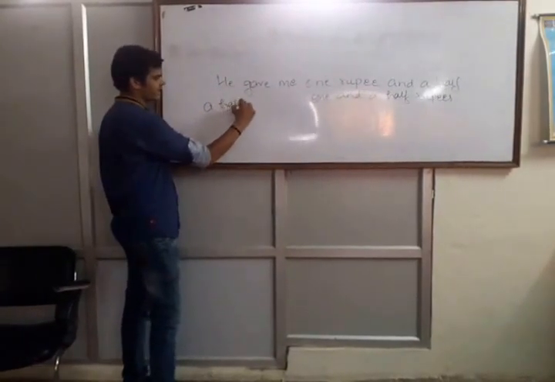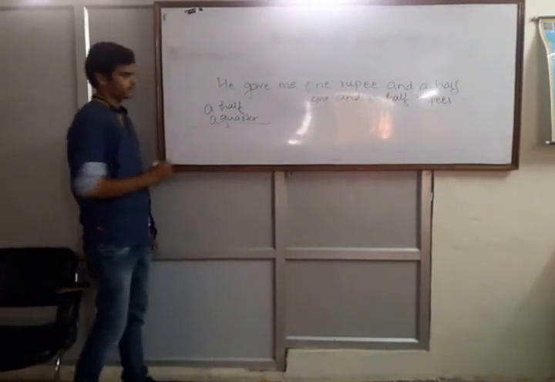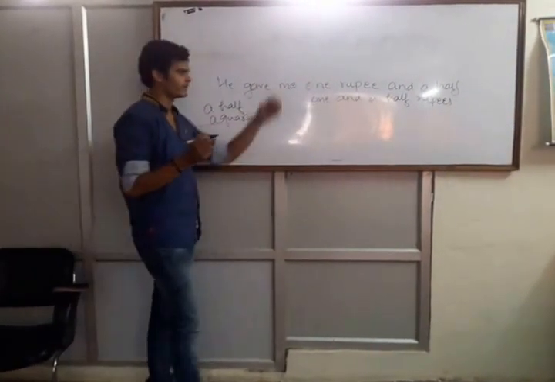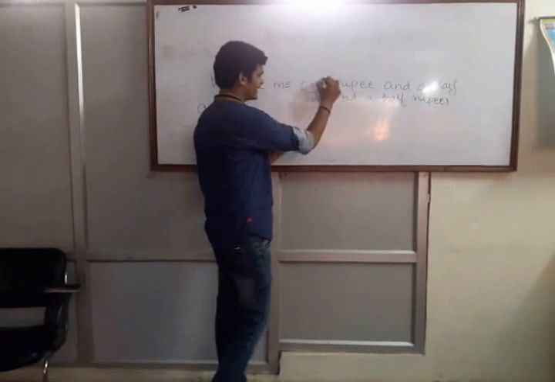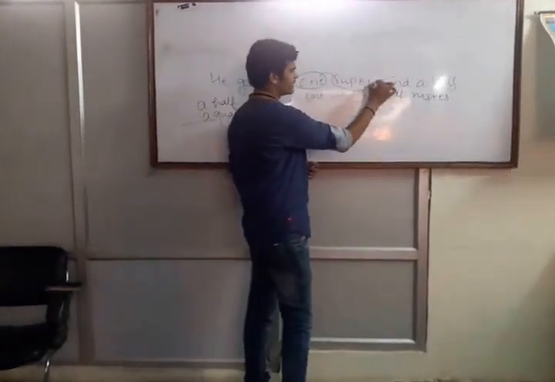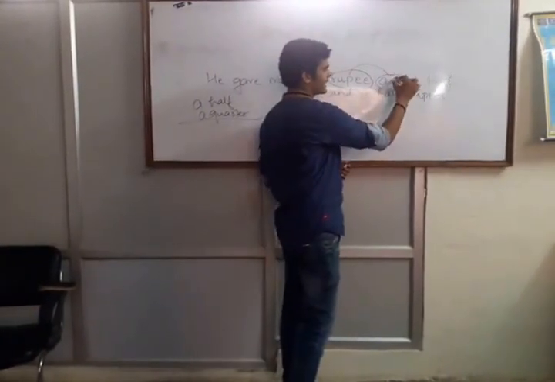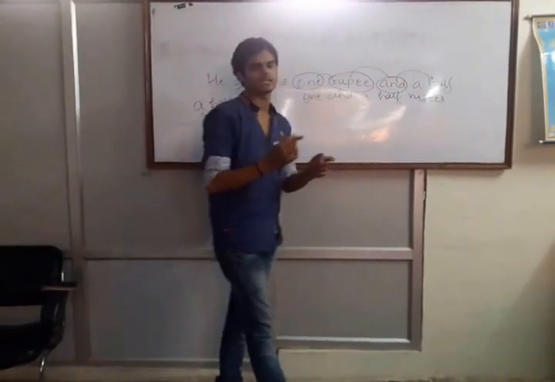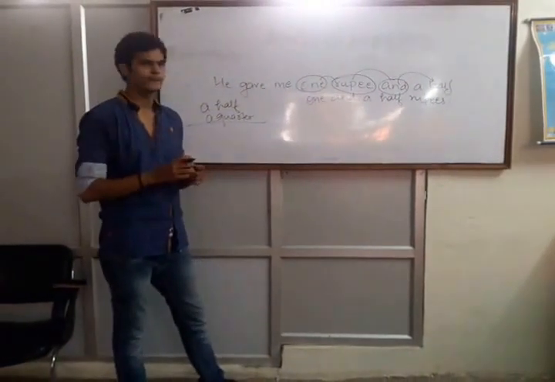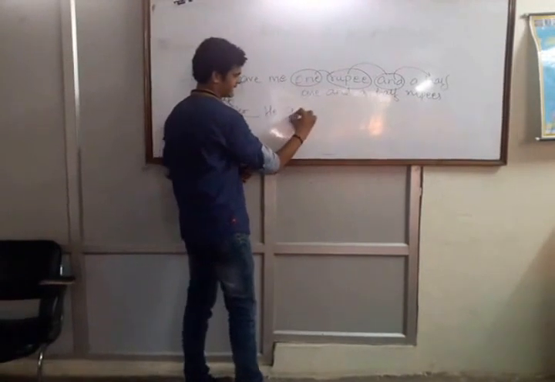We have to understand that if in the sentence it's written a half or a quarter, then first of all we will write the numeral adjective. After the numeral adjective we will write the noun. After the noun we will write and, and at the last we will write a half or a quarter.